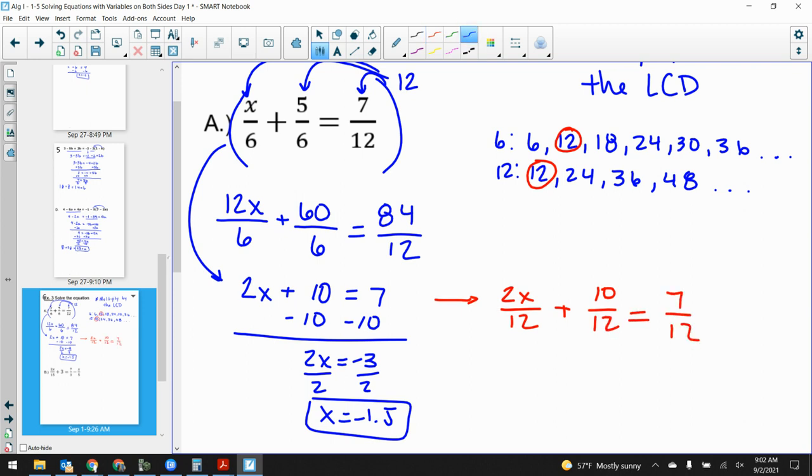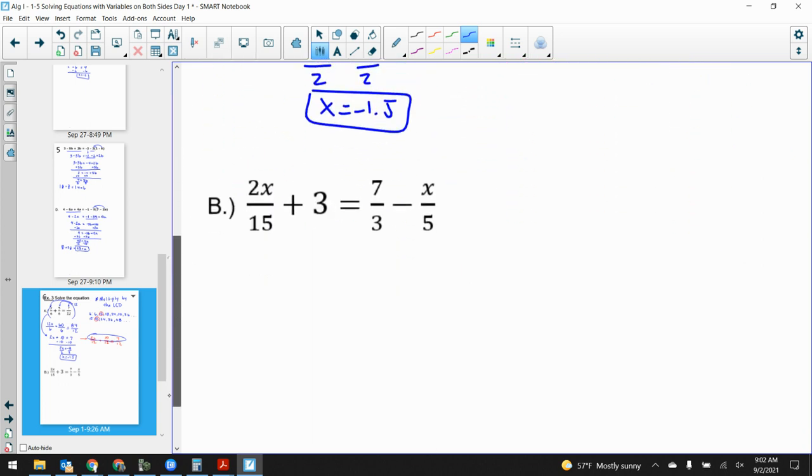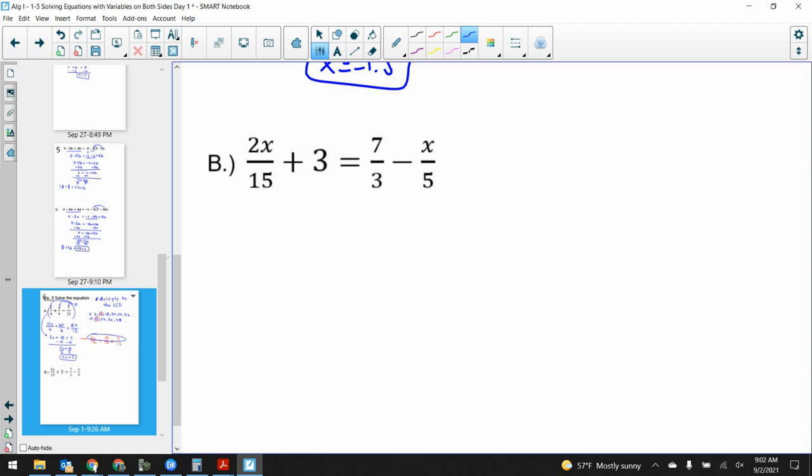Guys, look at this. We did that. Didn't we get 2x plus 10 equals 7? Once you make the denominators all the same, the denominators can go away. Can go bye-bye. That's what's nice about this. I know. Your mind is blown, isn't it? Let's do another one. I'm not good at math. This helps so much. Let's do another one.